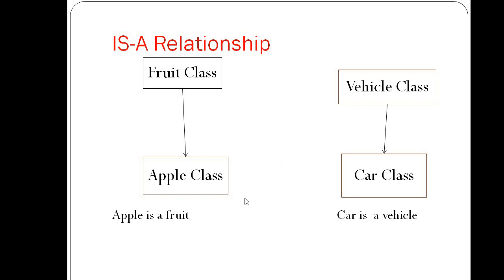And inheritance is unidirectional. That means the reverse is not possible. That means fruit class extends apple class, it's not possible. Vehicle class extends car class, it's not possible.